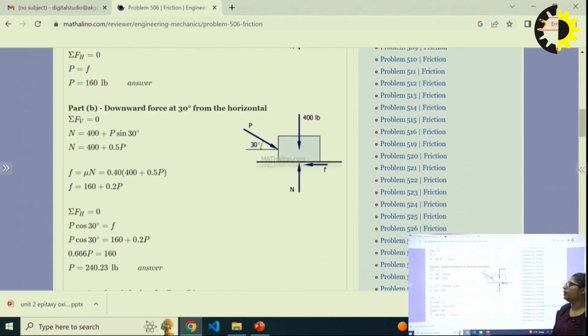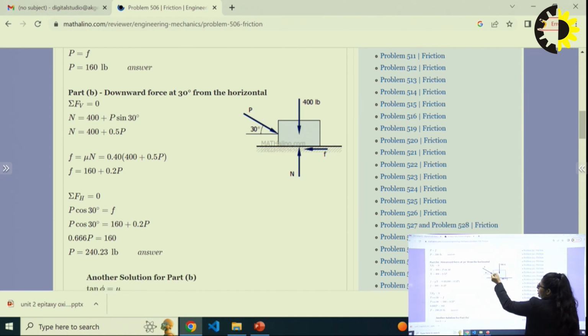Continue with the second part, when the force is acting at an angle of 30 degrees. This external force is acting at a 30 degree position. At that time, how much force is required to move this block? The equilibrium equations are similar, but this time two components of this P should act.